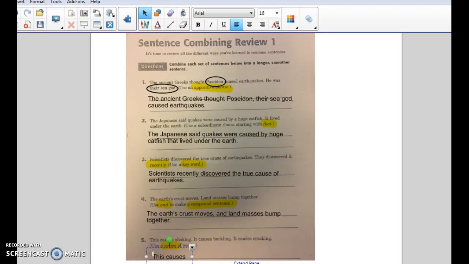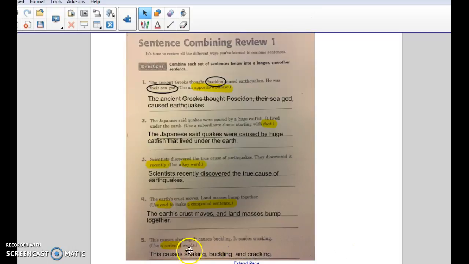This causes shaking, comma, buckling, comma, and cracking, period. Okay? So you're listing things in a series with your commas to separate.